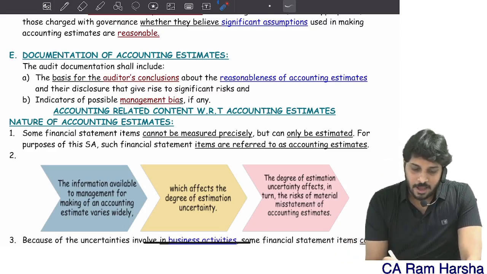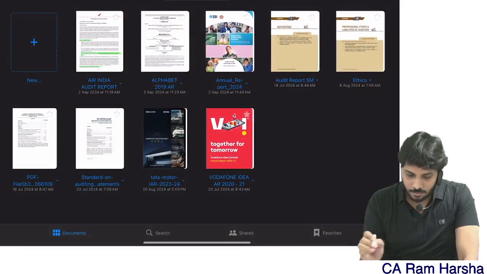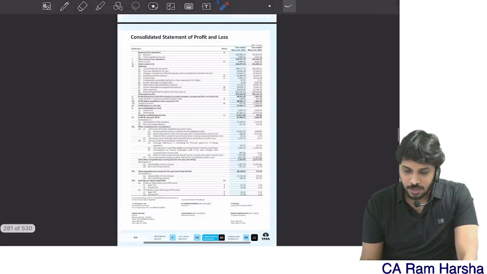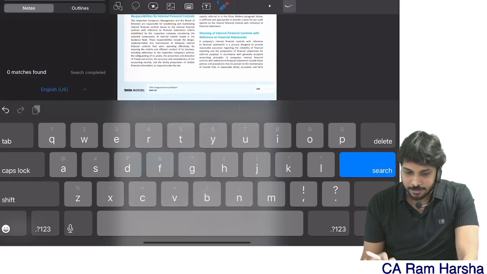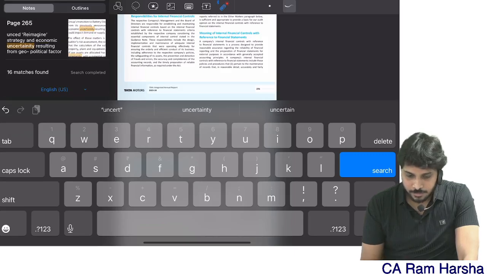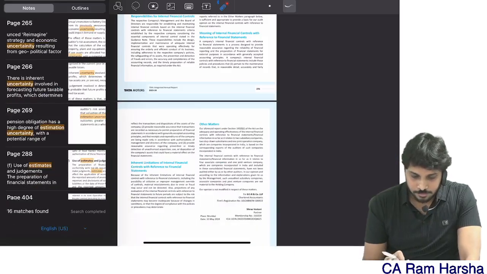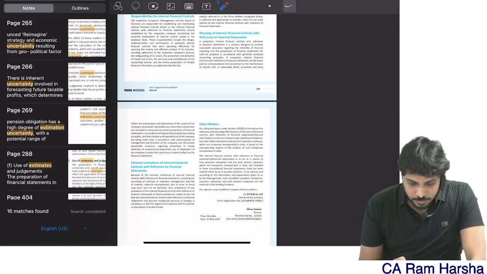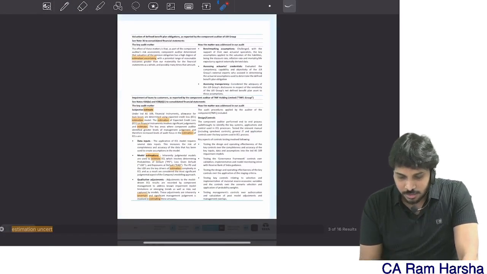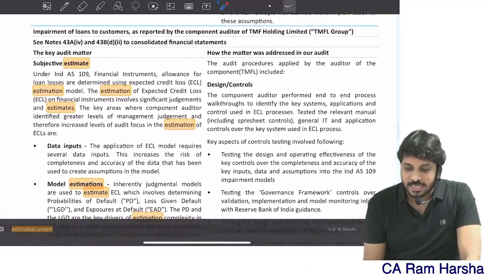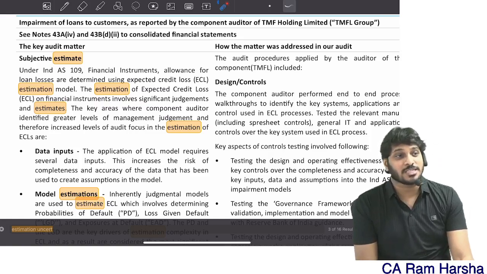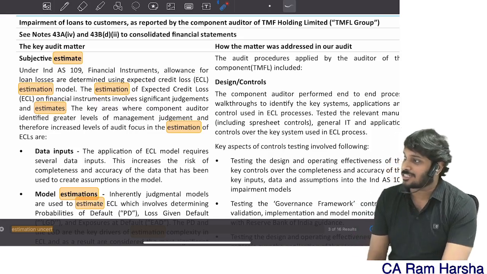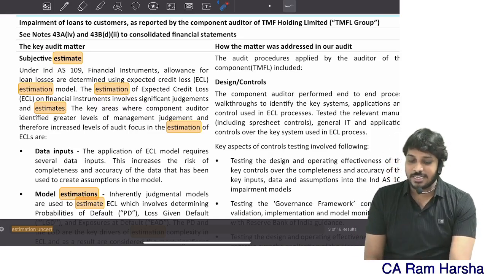For example, I will show you this. Tata Motors. We'll see Tata Motors estimation uncertainty. Yes, you see here, estimation uncertainty is considered as a key audit matter. Remember, for key audit matters, one of the factors is what? Significant assumptions, significant estimates, significant judgments. Yes or no? That is one of the factors. So they selected it as a key audit matter.